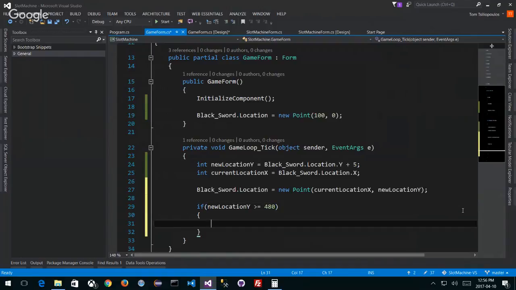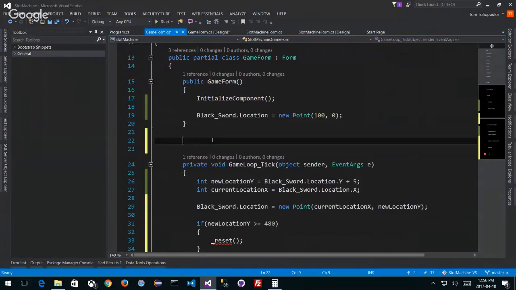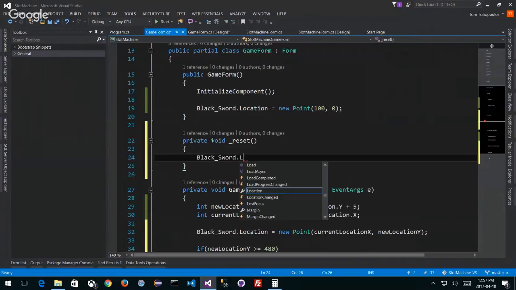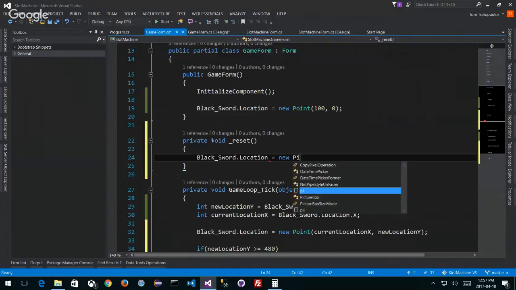So I'm going to call an underscore reset. We don't have this yet, but we'll make it. I want to reset my form, right? That's what I want to do. And I want to reset the sword off screen again, right? Maybe I'll have another private void reset method. And all it does is reset the location of my black sword dot location. I want to reset it to off screen, a new point.